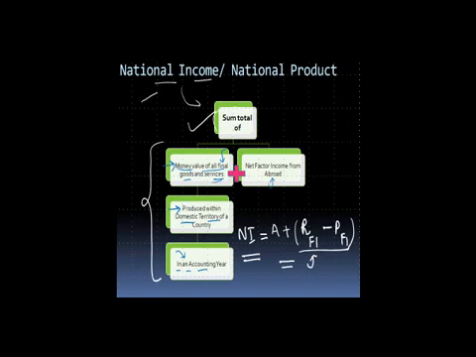Just take the value of all the goods and services produced in a country in a year. To that, add whatever are the receipts made by the residents of a country for allowing the use of factors of production to outside people, and reduce the payments made by the people of a country for the use of factors of production to overseas people. And you will get the national income.